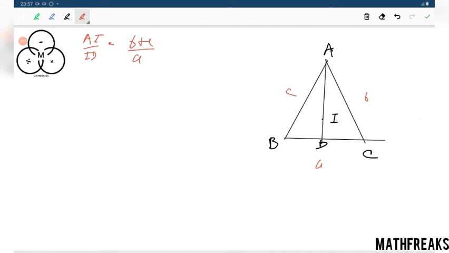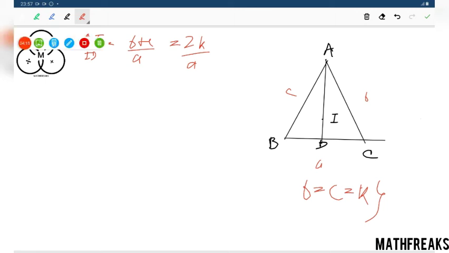Now interestingly, AB and AC are equal, so we can write b equals c equals some k. This will then be 2k plus a over a. Now what is the length of AI? The length of AI is given as 3, and ID is given as 2.